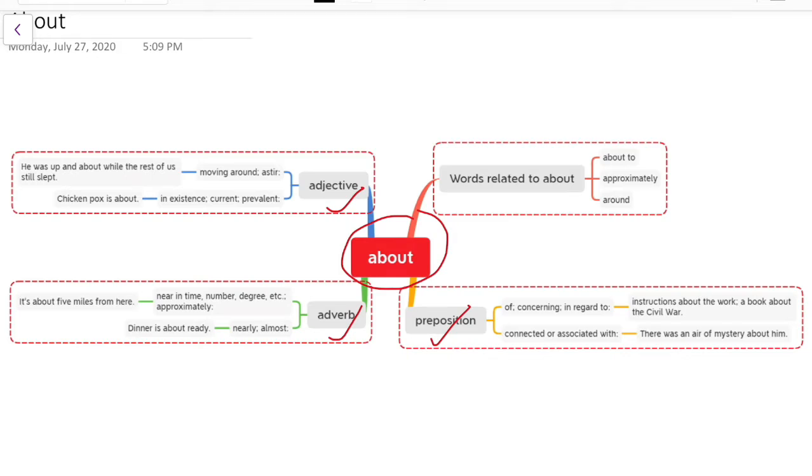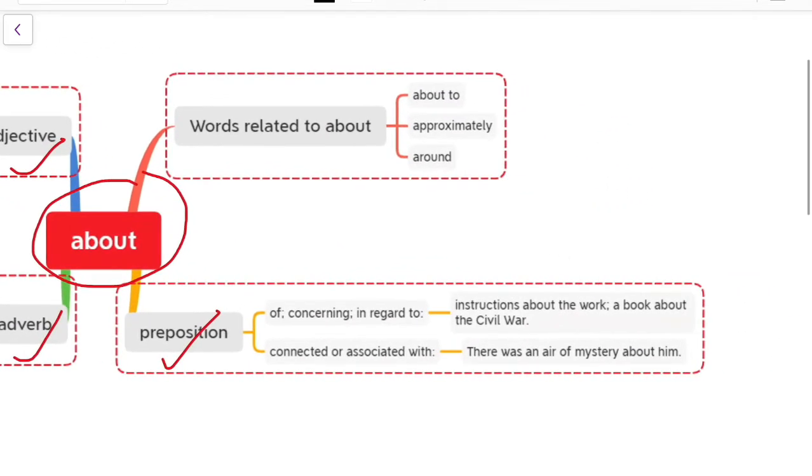So here, of, concerning, in regard to. Let us see the usage. Instruction about the word. Suppose a teacher has given some instructions regarding an assignment. So we can say that the teacher has given the instruction about the assignment.